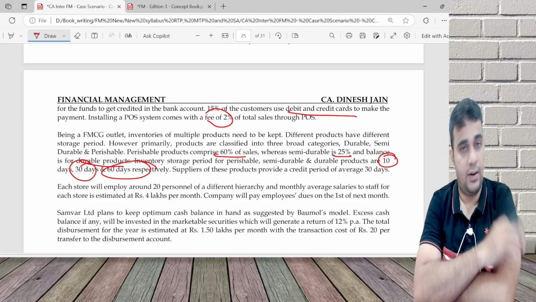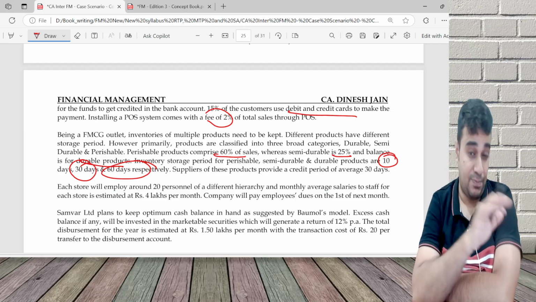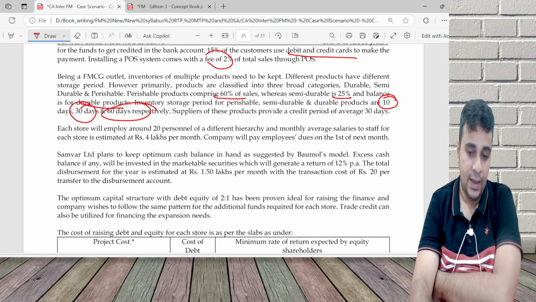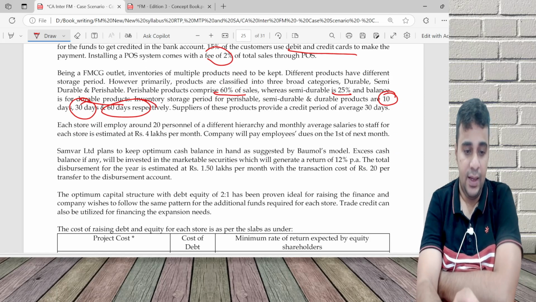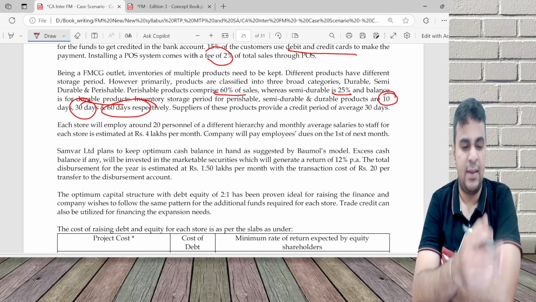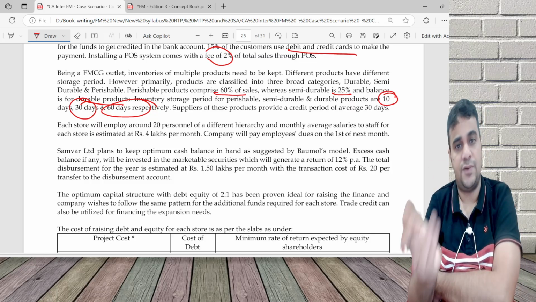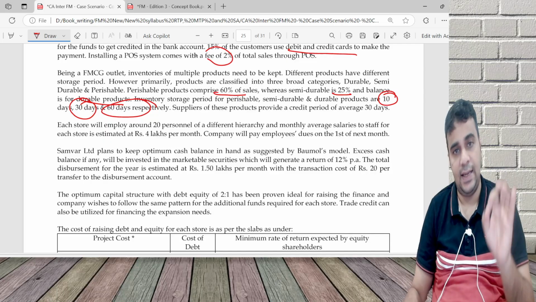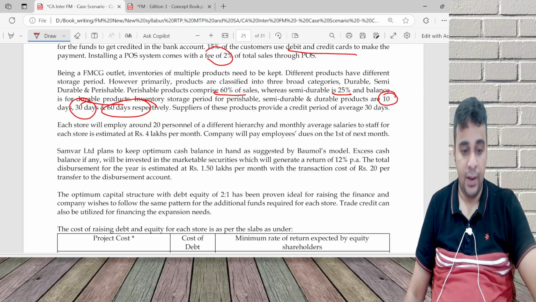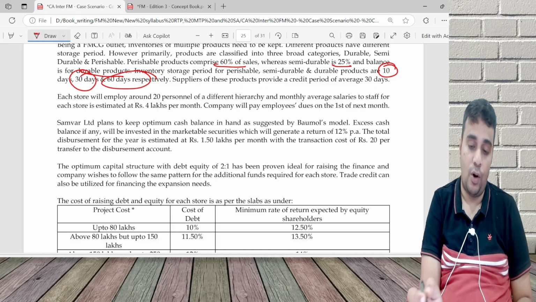All this I'll not do for analysis. When I use the smarter way, all this is not needed. Suppliers will give me 30 days credit. Each store will employ 20 personnel. Monthly average salary is 4 lakh. Companies will pay salary on the first of the next month, which basically indicates outstanding salary. Baumol model.